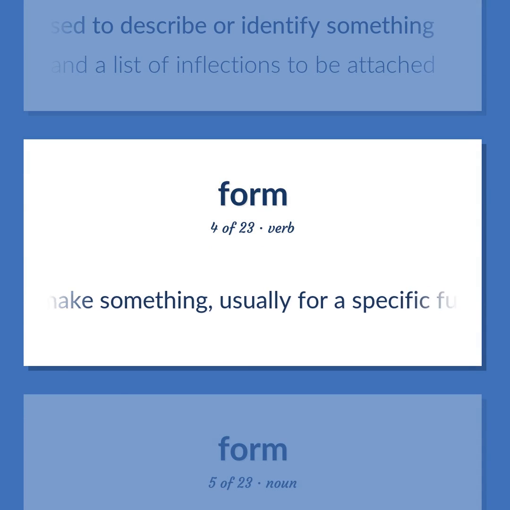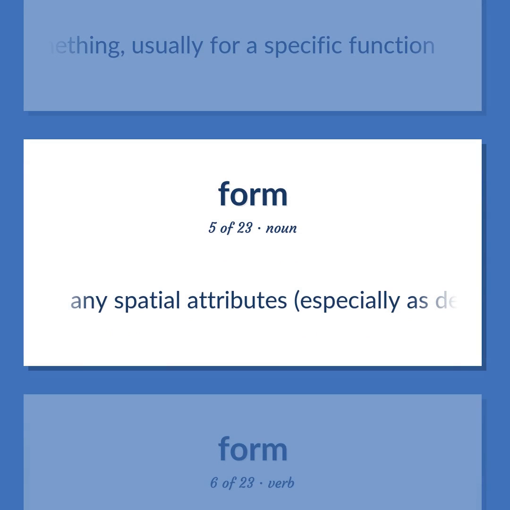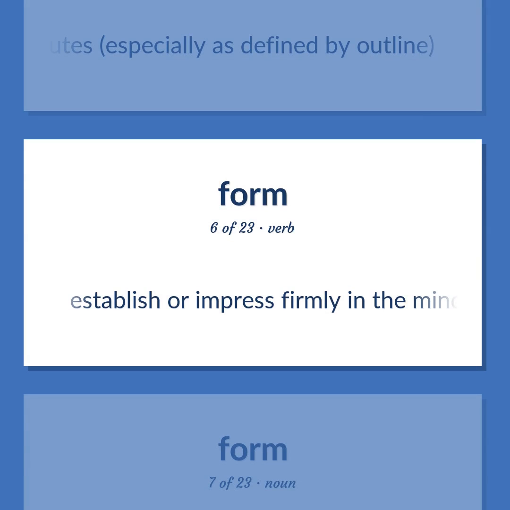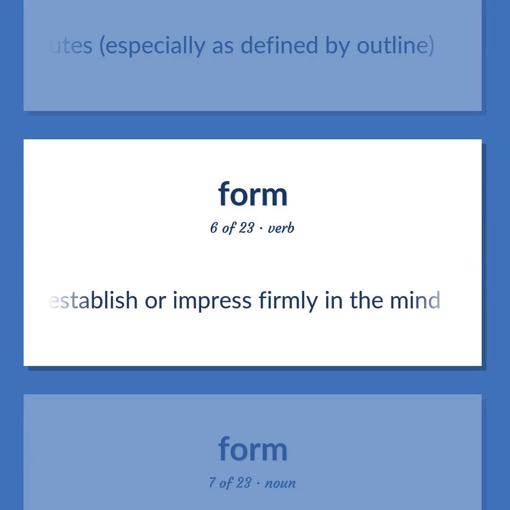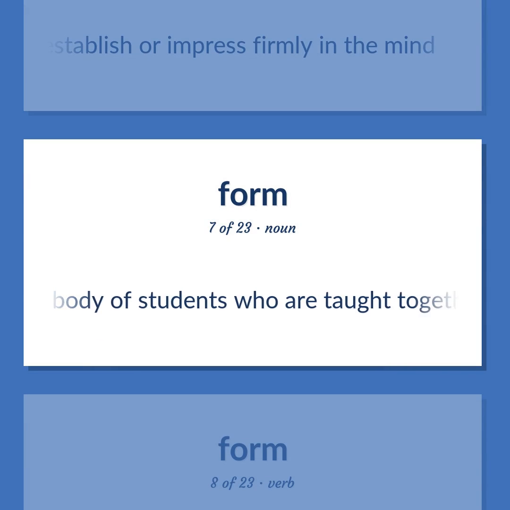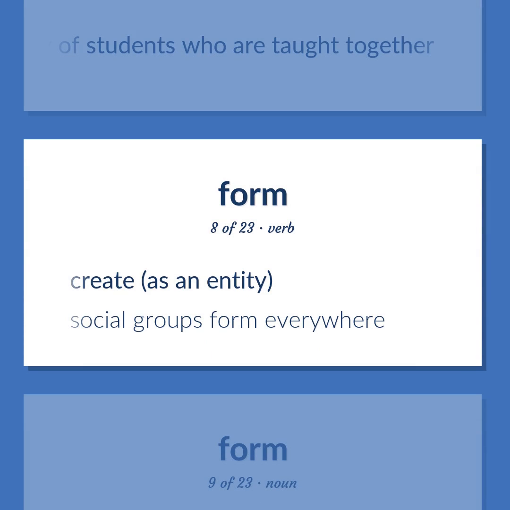Make something, usually for a specific function. Any spatial attributes, especially as defined by outline. Establish or impress firmly in the mind. A body of students who are taught together. Create, as an entity. Social groups form everywhere.